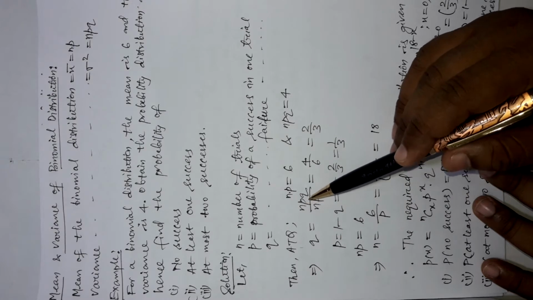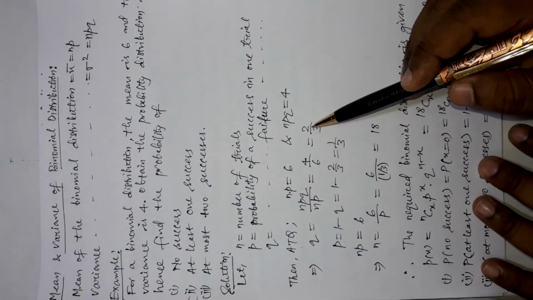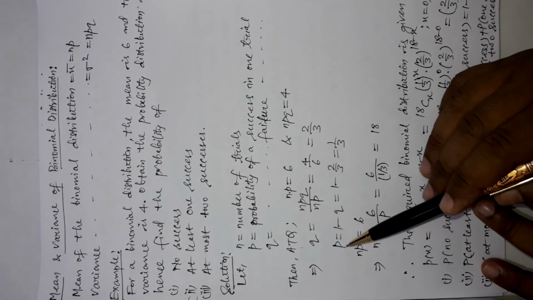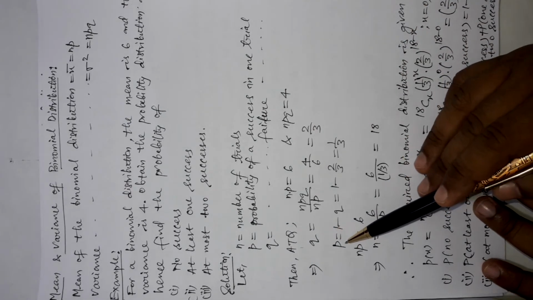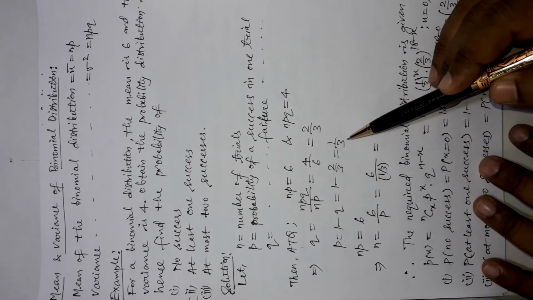So q is equal to npq by np, which is 4 by 6. After cancellation and simplification we will get 2 by 3. Now after getting q we can get p very easily, because p is equal to 1 minus q. So it is 1 minus 2 by 3, that is 1 by 3.